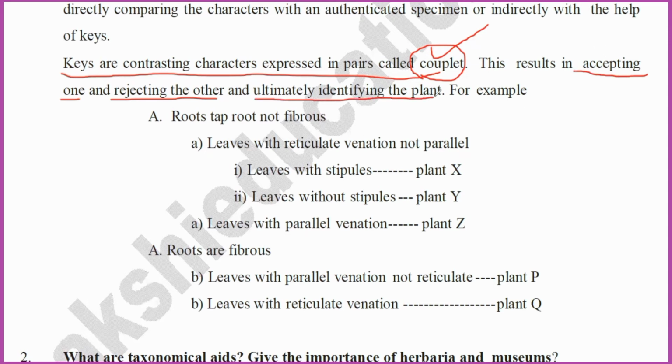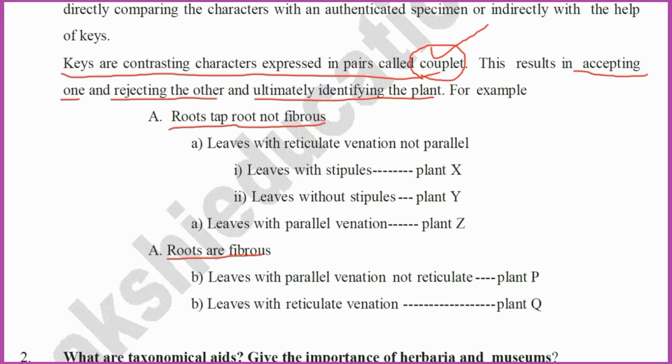Ultimately this identifies the plant. For example: roots taproot, not fibrous. Leaves with reticulate venation, not parallel. Leaves with stipules, leaves without stipules. Leaves with parallel venation, roots fibrous. Leaves with parallel venation, not reticulate.